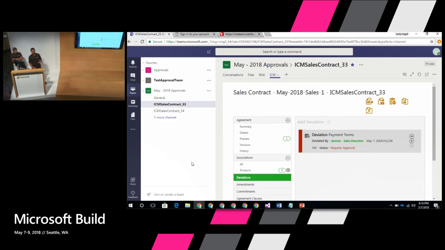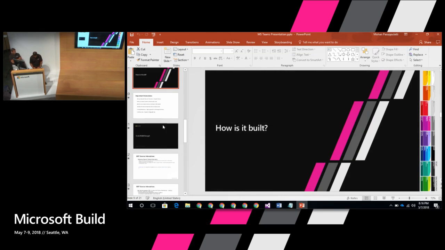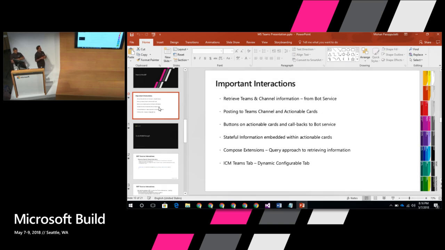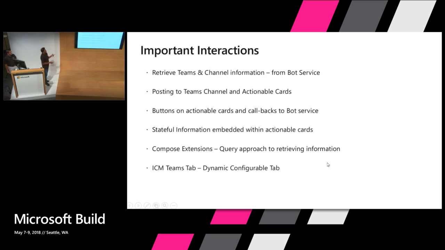All right, so let's take a look a little bit underneath the covers at some of the things that went into this. Some of the key interactions that we are talking about between various things. So first and foremost, retrieve Teams and channel information from the bot service.